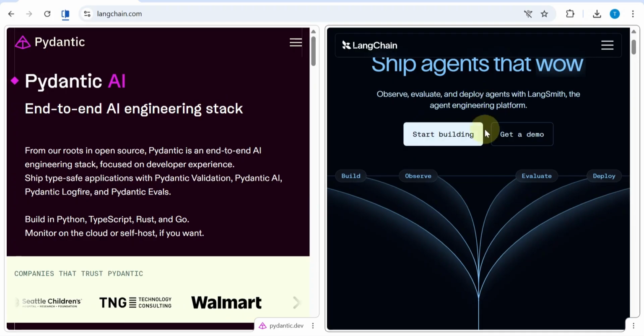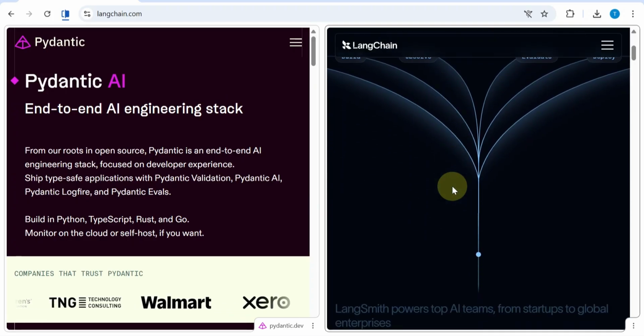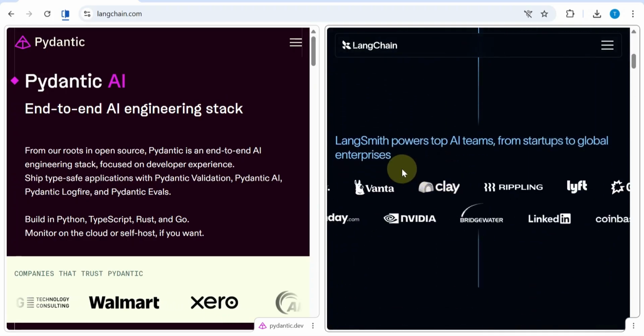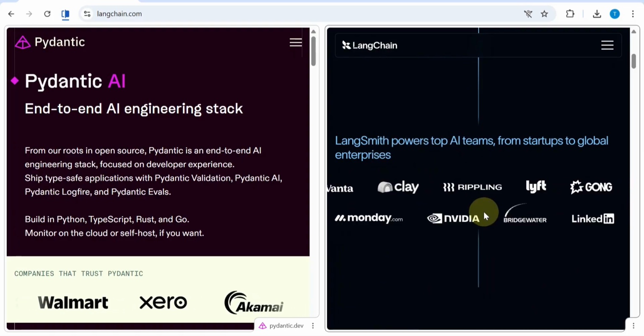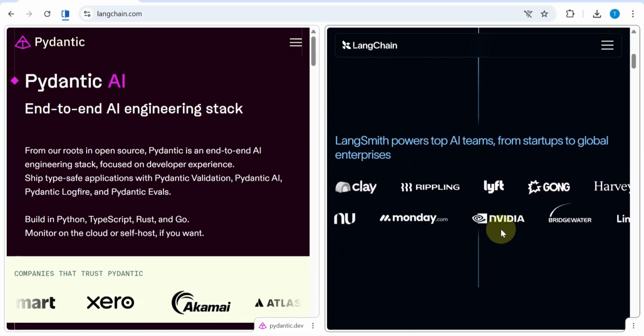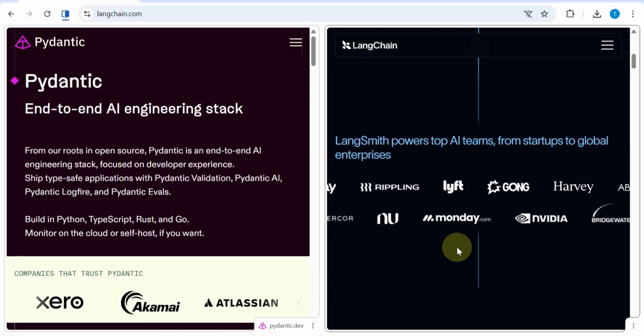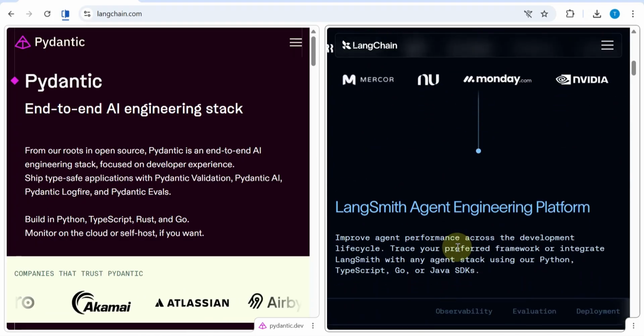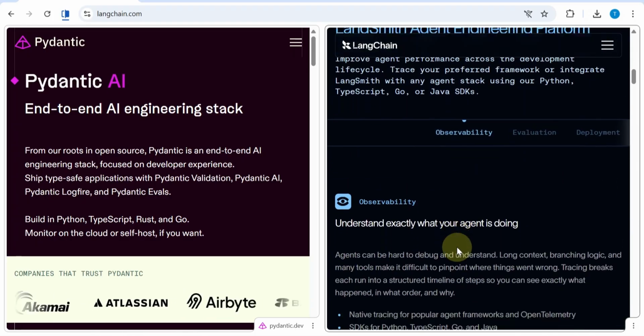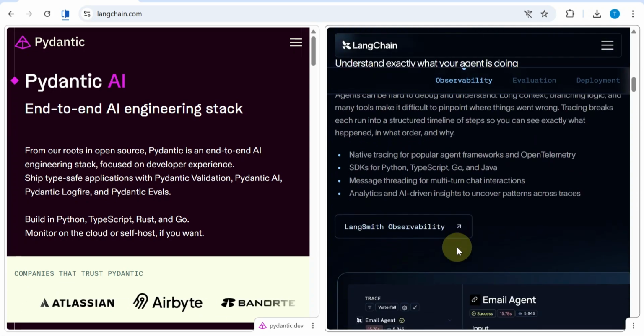LangChain has been around since 2022 and is one of the most widely used frameworks in the AI space. It's a full-featured ecosystem with pre-built chains, agents, memory systems, and hundreds of integrations. Think of it as an all-in-one toolkit designed to help you prototype quickly.